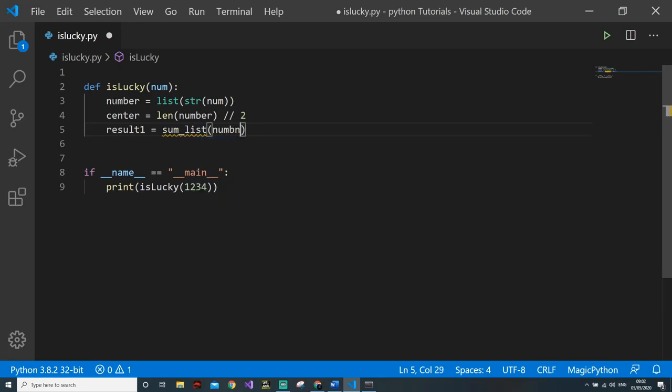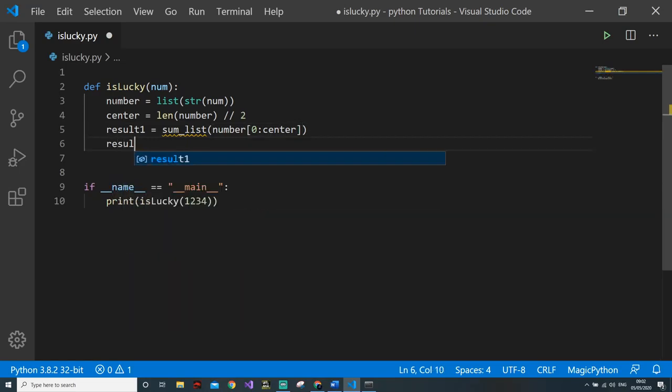I am sending here the list from 0 to center. And result 2 is the same, but the slicing will change: it will not be from 0, it will be from center to the end of the list.